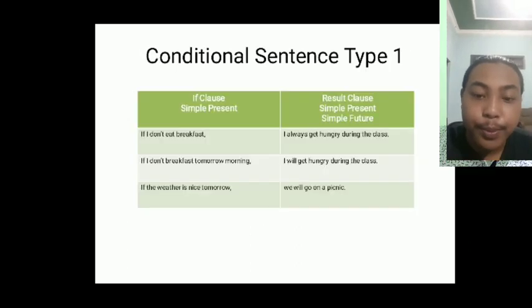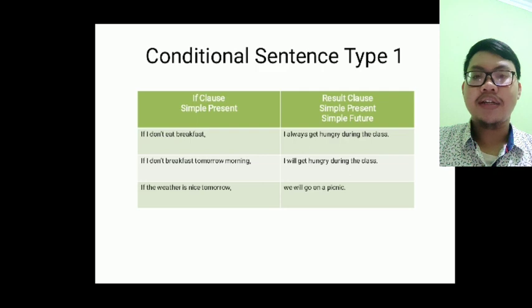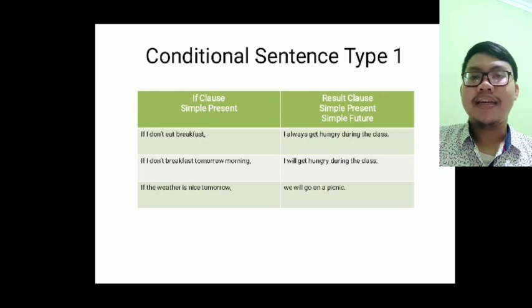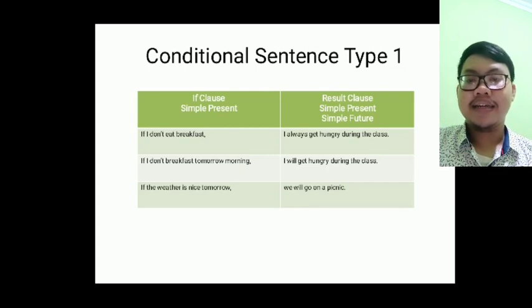Thank you. Okay, for the next is conditional sentence type 1. In conditional sentence type 1, for the if clause we use simple present, and for the result clause we use simple present too or simple future. And the example is, if I don't eat breakfast, I always get hungry during the class. And the second is, if I don't eat breakfast tomorrow morning, I will get hungry during the class. And the third, if the weather is nice tomorrow, we will go on a picnic.